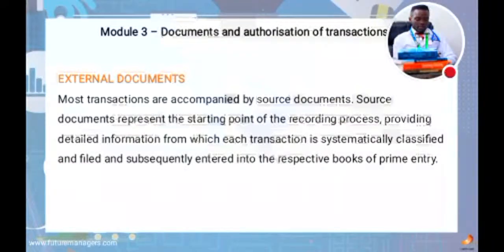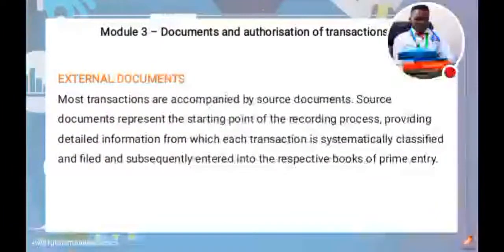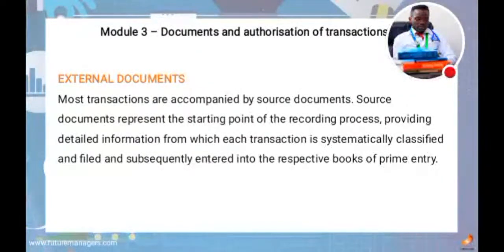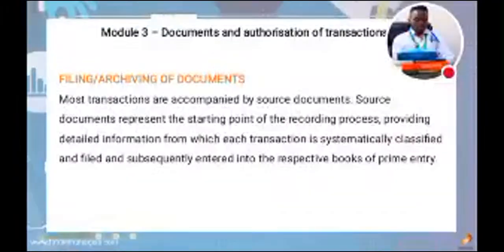Then we also have what we call the external document. Under external documents, most transactions are accompanied by source documents. The source document represents the starting point of the recording process, providing the detailed information from which each transaction is systematically classified and filed, subsequently entered into the respective book of prime entry.